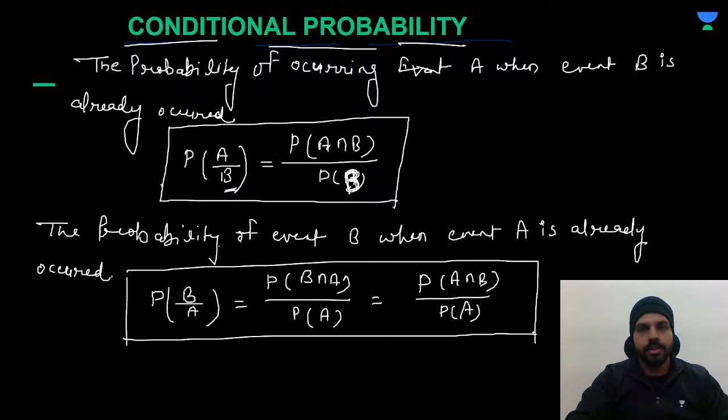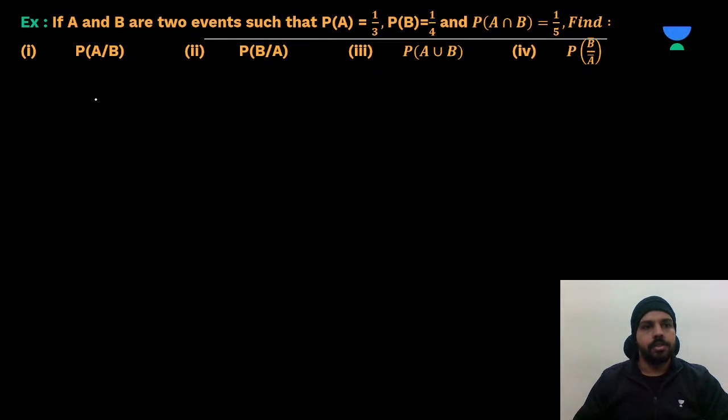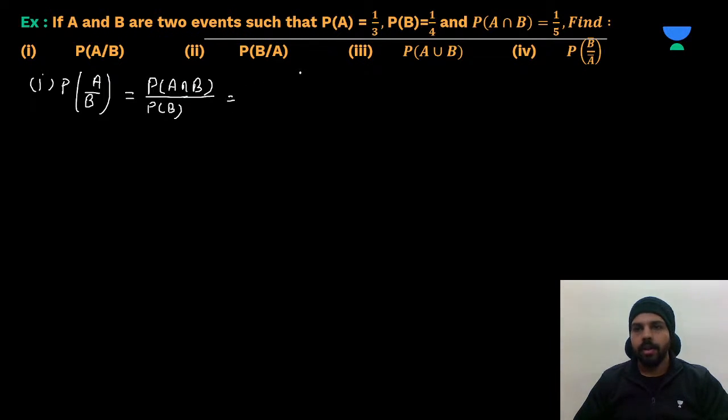Now we are moving to the question, so you will get better understanding. If A and B are two events such that P of A is 1 by 3, P of B is 1 by 4, and P of A intersection B is 1 by 5, they are asking for P of A upon B. It means the probability of event A when B has already occurred. B has already occurred, so this will be in the denominator, and the numerator will be P of A intersection B. We know P of A intersection B is 1 upon 5 and P of B is 1 upon 4, so we can write this as 4 upon 5. This will be our answer.